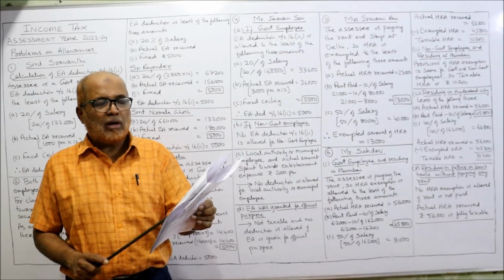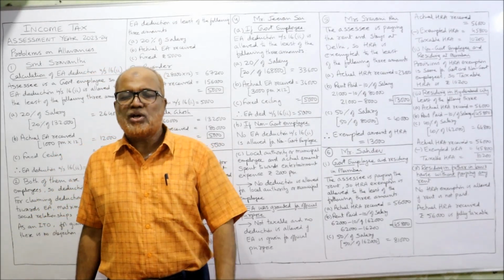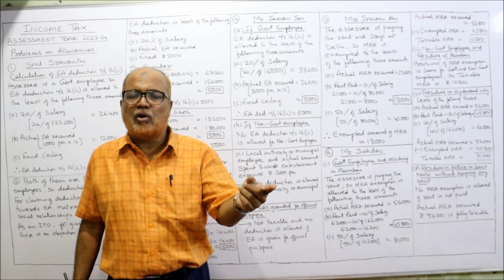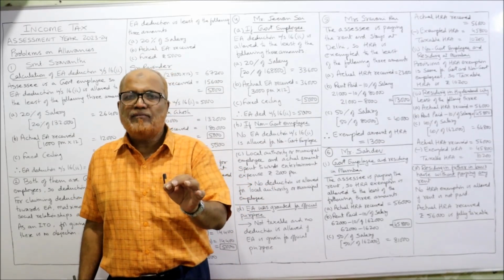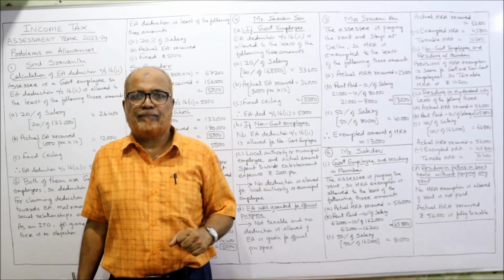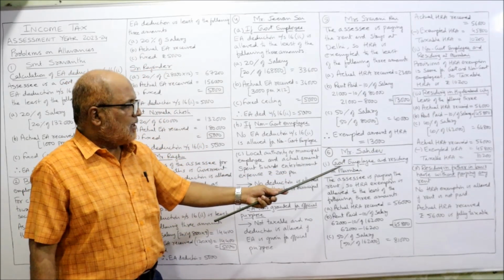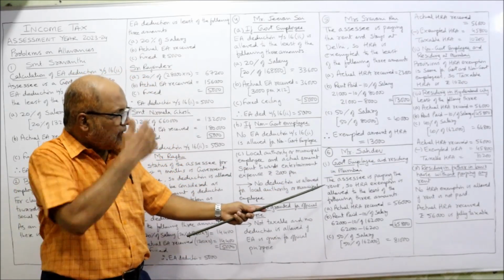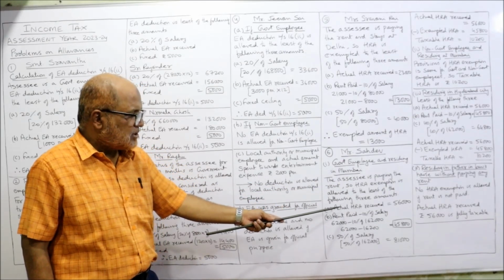First, if he is a government employee and residing in Mumbai, for giving the HRA exemption, we should not see whether government employee or non-government employee, because in both the cases, the provisions are the same. The only thing we have to see is whether he is paying the rent or not and where he is staying. So here, Mr. Sahadev, first case, government employee and residing in Mumbai. So here the SSC is paying the rent. So HRA exemption is allowed to the least of the following 3 amounts.